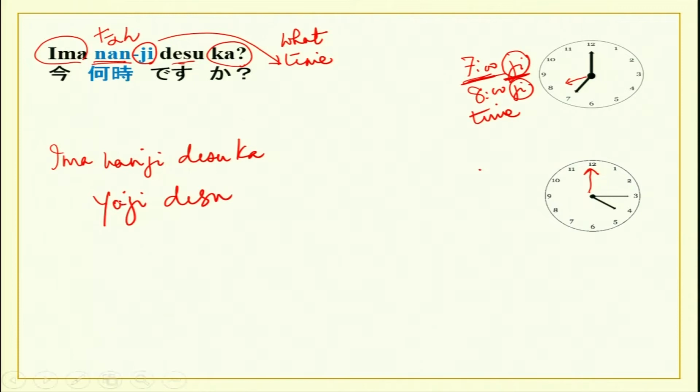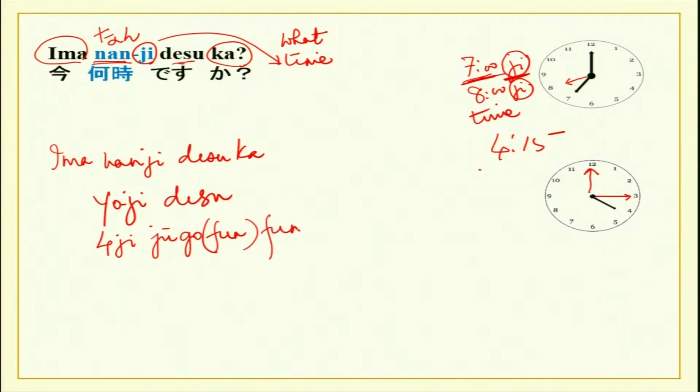But it is showing over here 4:15. So what do we say now? Yoji, yoji, juu, go, fun. So the counter for minutes is fun, pun.